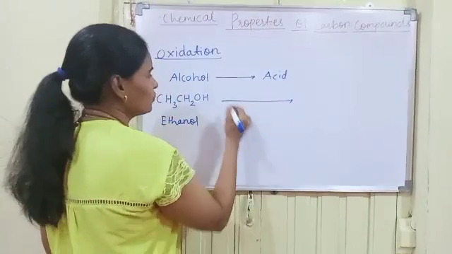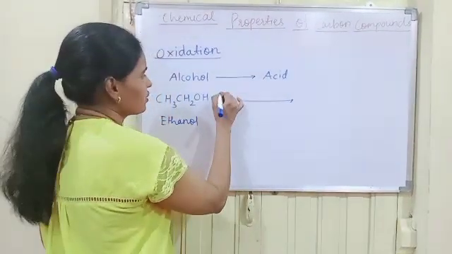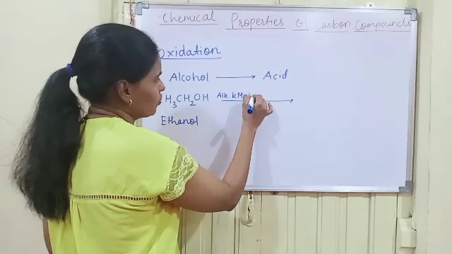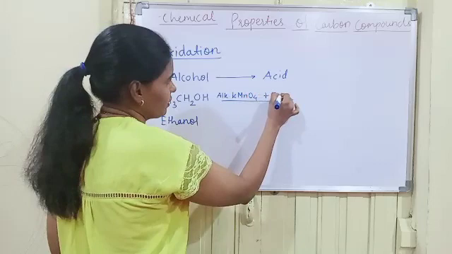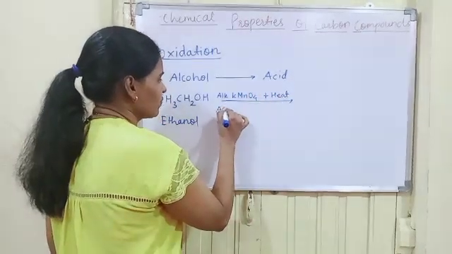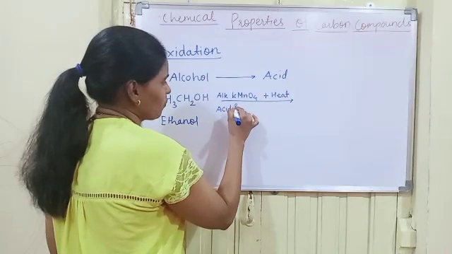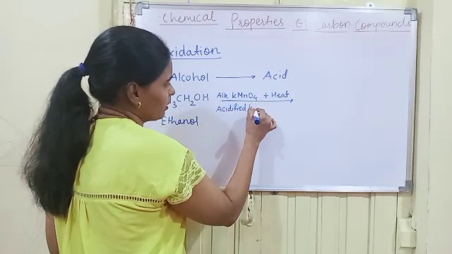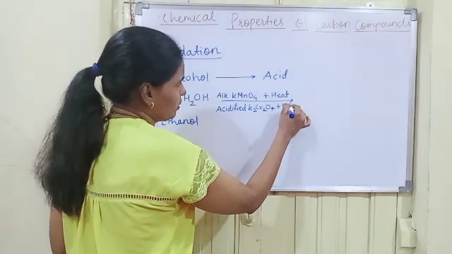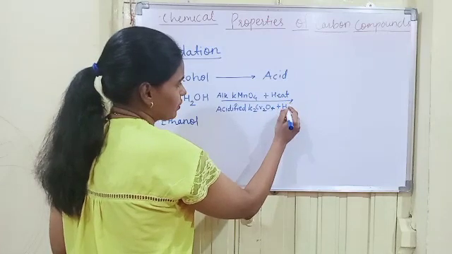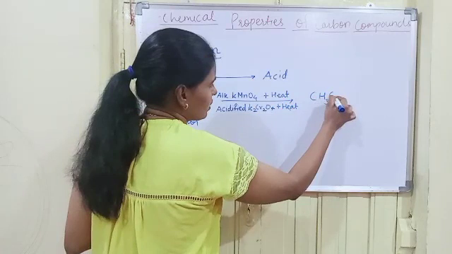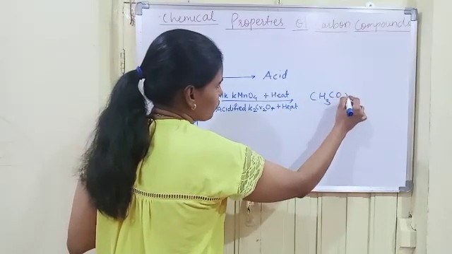Now in the presence of an oxidizing agent, one is alkaline potassium permanganate, that is KMnO4, plus heat, or in the presence of acidified potassium dichromate, that is K2Cr2O7, with heat, it produces ethanoic acid, that is CH3COOH.